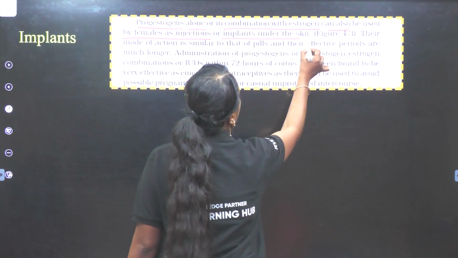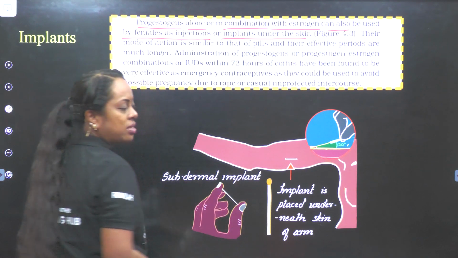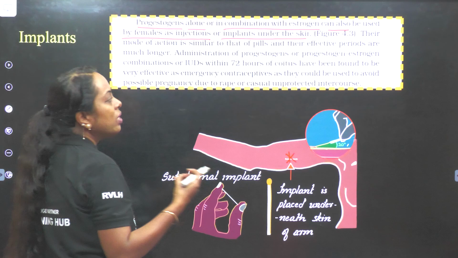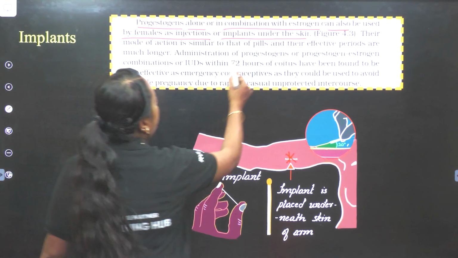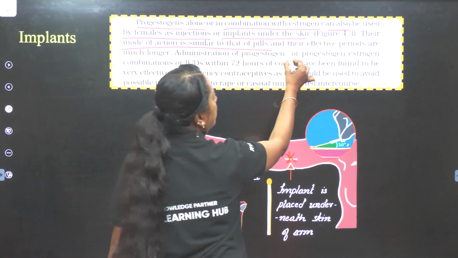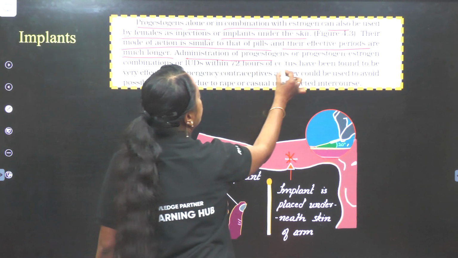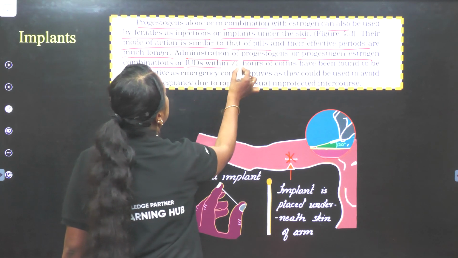Next, implants are under the skin. If you see this image, I have given you a matchstick size implant, and they are going to implant it like this, and it is going to release what? Progestogen and estrogen. Their mode of action is similar to that of pills and their effective periods are much longer. Administration of progestogen or progestogen-estrogen combination within 72 hours.